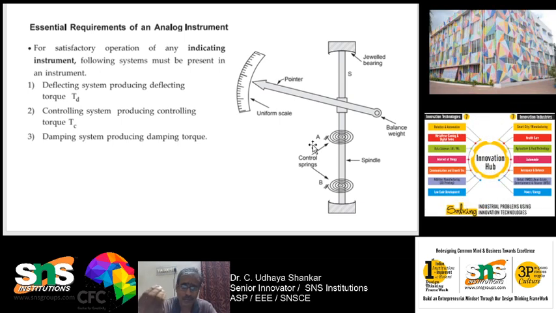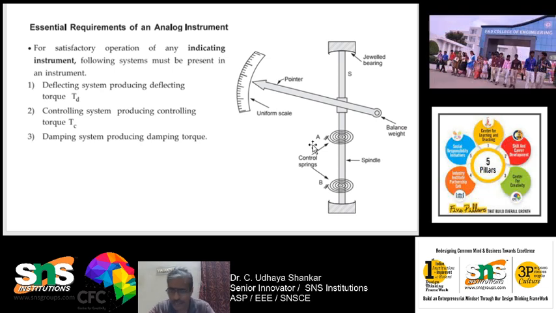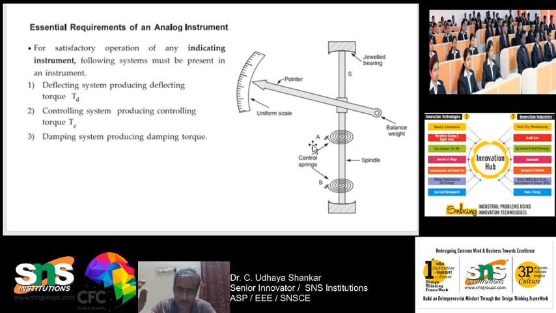So for example, normally the example is a spring. That particular pointer will be connected to a spring, and that spring will be acting in the opposite direction with respect to the pointer deflection. So if the current magnitude is high, then the spring will be deflecting to a very large magnitude. If the current magnitude is less, then the spring will allow the pointer to point to only a very small value. That spring force is called the controlling force.